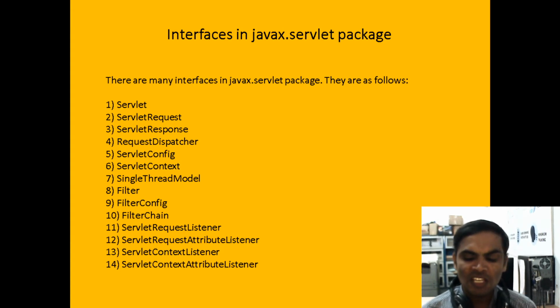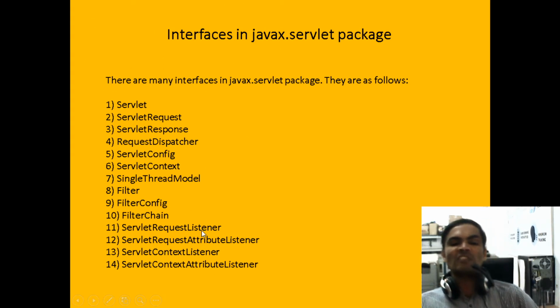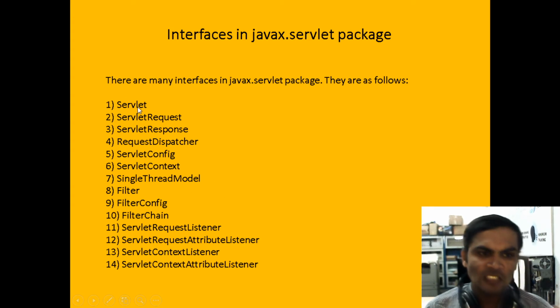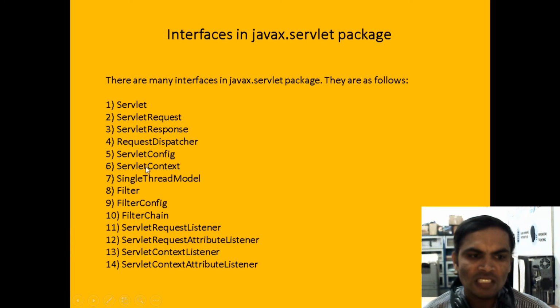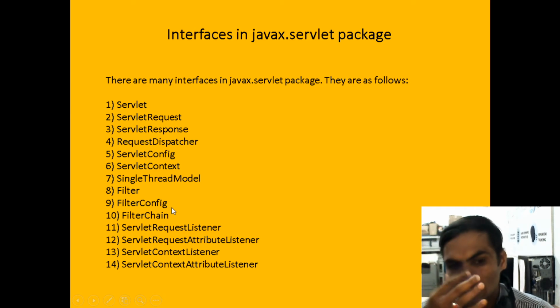According to your syllabus, we need only some of the interfaces; I mentioned maybe 10 to 15 interfaces. Servlet is an interface. ServletRequest is an interface. ServletResponse is an interface. RequestDispatcher is an interface we need. Then ServletConfig is an interface. ServletContext is an interface. Filter is an interface. FilterConfig is an interface. FilterChain is an interface.